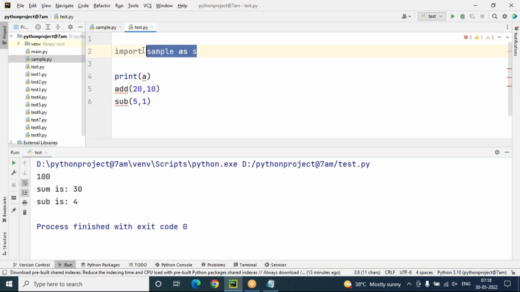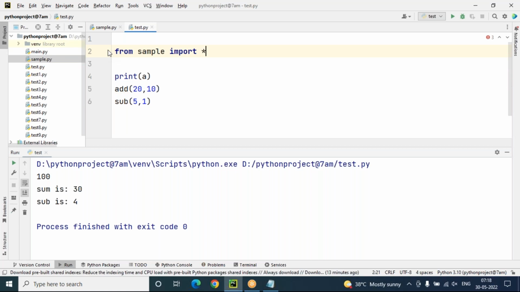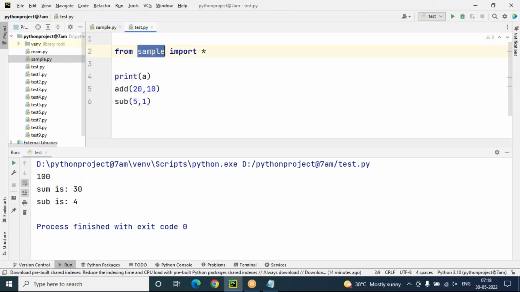So let's see this from import statement I am applying. From which module are you importing? Sample module. What are you importing? Star. Star indicates what here? Everything. Star indicates everything will come from the sample module. Everything means whatever members are there: a is one member, add is one member, sub is one member. All members are available to this test.py. So from sample module import star; star means all available, and we can consume all.